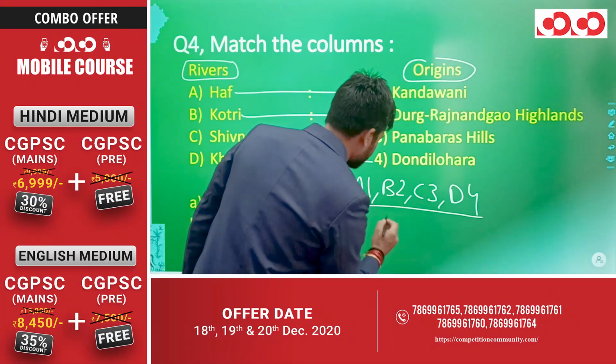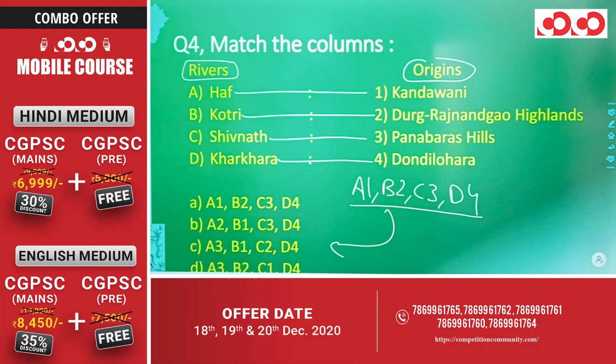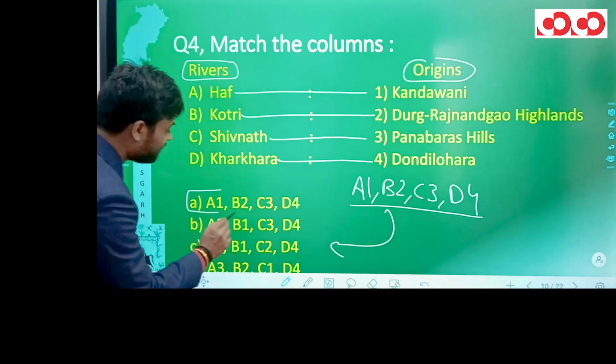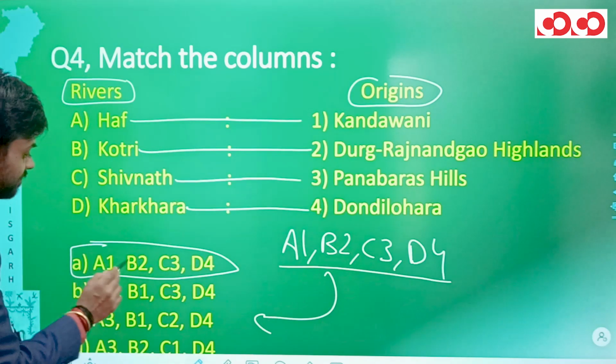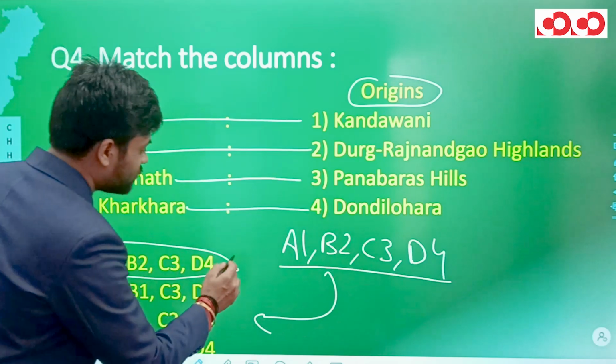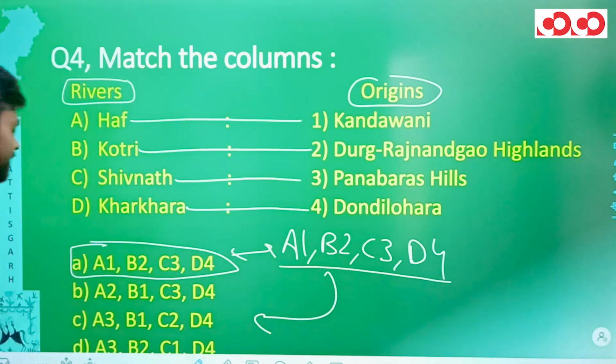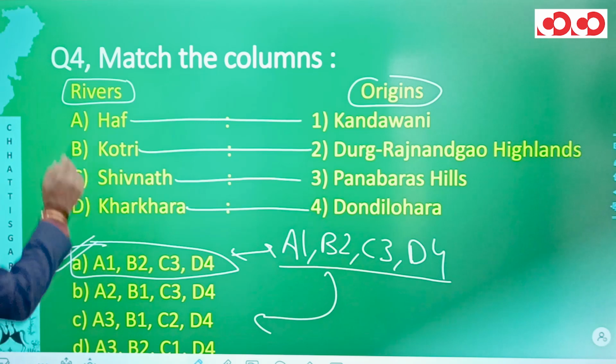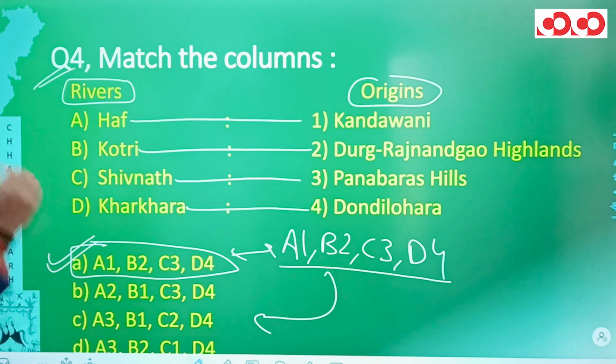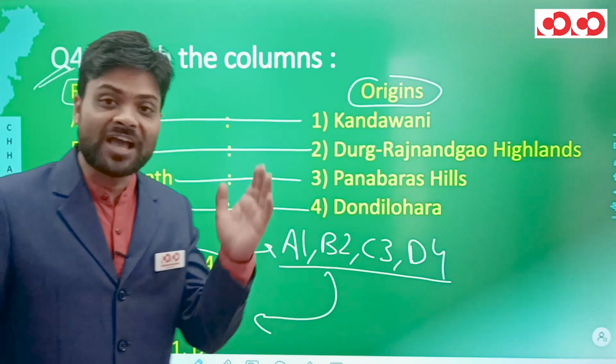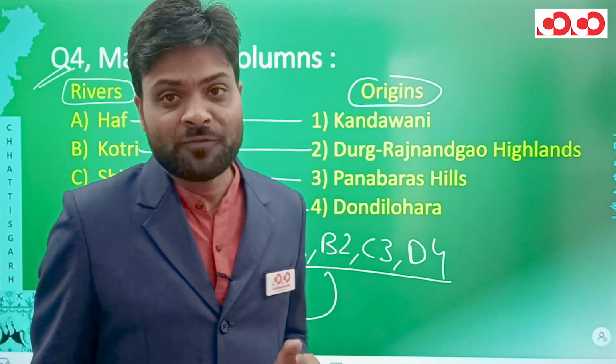Now matching this with the options that we have, in option A we can see A1, B2, C3 and D4, which matches the pairs that we have generated. Hence, the correct option for this question number 4 would be option A. And in this manner, we have completed our question number 4.